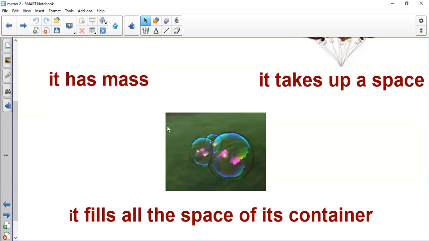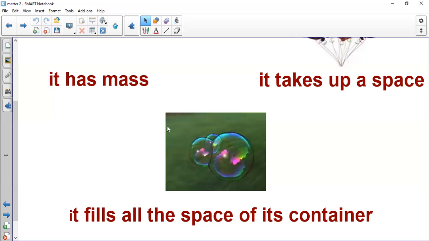But of course, there's a difference between solid, liquid, and gas. We said solid has its own shape. Liquid takes the shape of its container. But today we know that gas fills all the space of its container. Like if you are blowing a balloon, you will find that gas spreads out inside because it fills the balloon until it is popped. So gas fills all the space of its container.